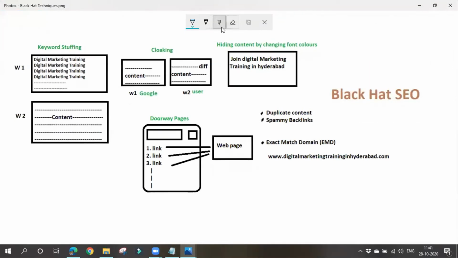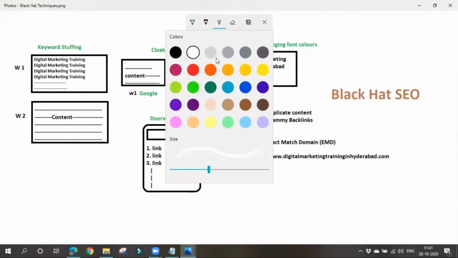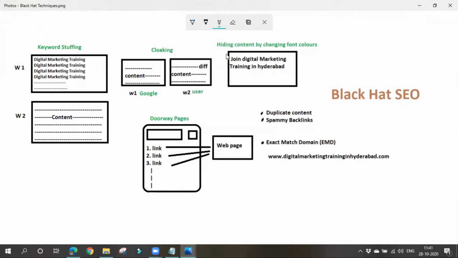So, what is keyword stuffing? Actually, Google will search for some content. If someone came to Google and is searching for digital marketing training or something, Google will search for the relevant content. How does Google know that this particular content is relevant to that particular search query? Based on keywords.